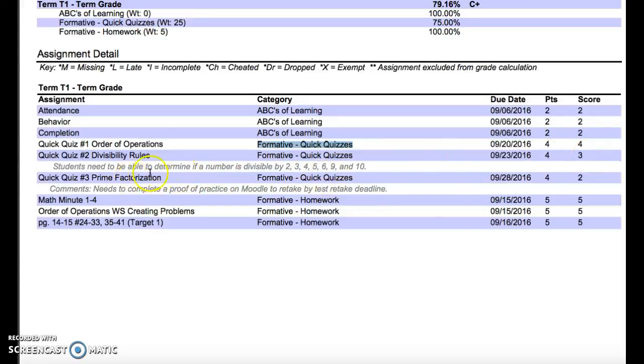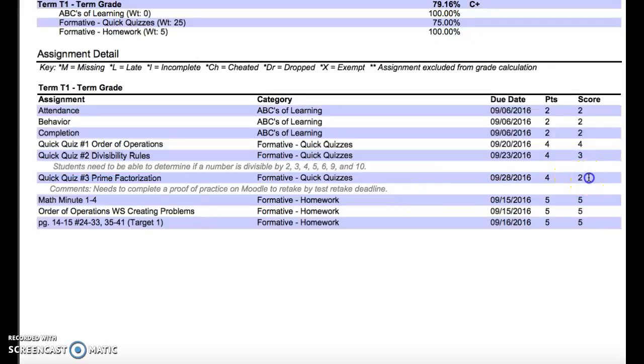So when I look at this, I see that quick quiz number 2, the divisibility rules, tells me what the requirements were of that target. And then in looking here at quick quiz number 3, the comment says needs to complete a proof of practice on Moodle to retake by the test retake deadline.